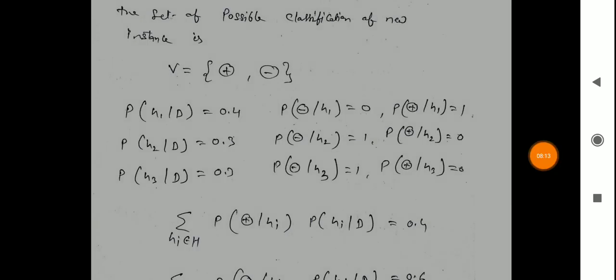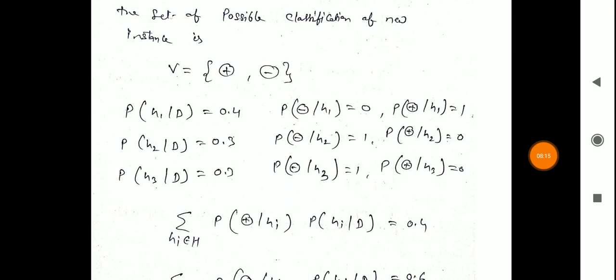So the probability of H1 given D is given here as 0.4, probability of H2 given D is 0.3, and probability of H3 given D is 0.3, and the class category is also given. Probability of negative class given H1: if H1 gives negative, it does not belong to the class, so the value is 0, and if positive, it gives positive, so the value is 1.